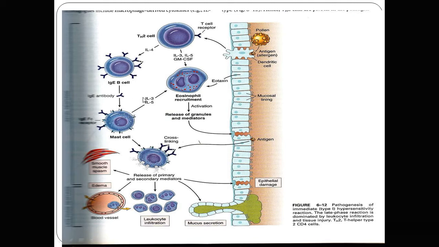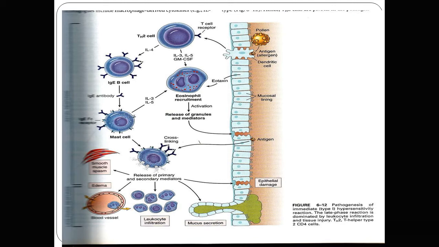So the first reaction that occurs is smooth muscle spasm. There will be smooth muscle contraction, dilatation of the blood vessel, so that leads to edema, and again the release of neutrophils from inside the blood vessel to the outside causes leukocytic infiltration, and further there will be increased mucus secretion.